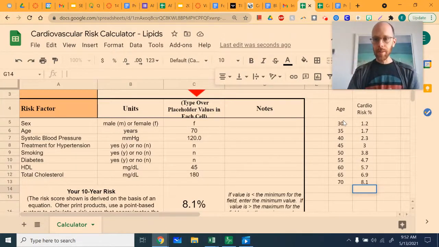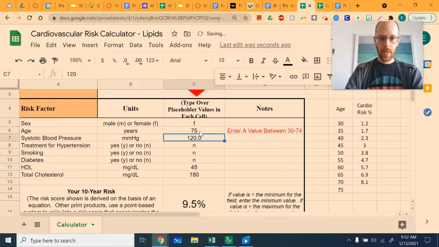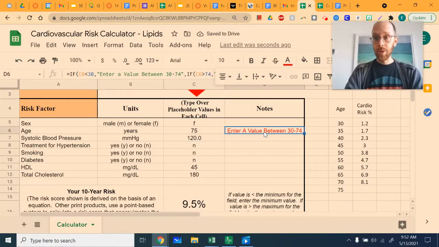I want to point something out to you, and that's that if I try to go one further, to 75, watch what happens with the calculator. It will give me a number down here. However, there's a message or a note that pops up that says enter a value between 30 and 74. And what that message is telling us is that this 9.5 is not a number that is reliable.